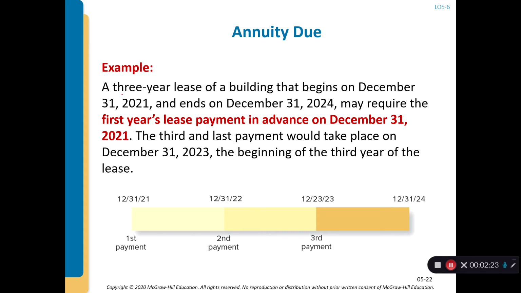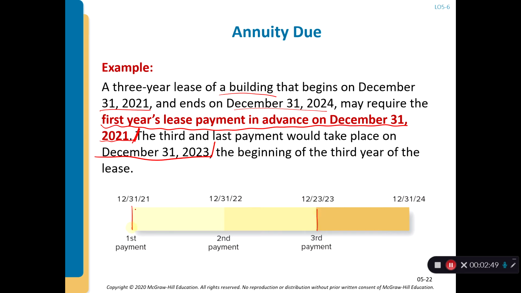Let's see annuity due in another example. A 3-year lease of a building begins on December 31st, 2021 and ends on December 31st, 2024, and may require the first year's lease payment in advance, on December 31st, 2021. The last payment would take place on December 31st, 2023, which is the beginning of each period.